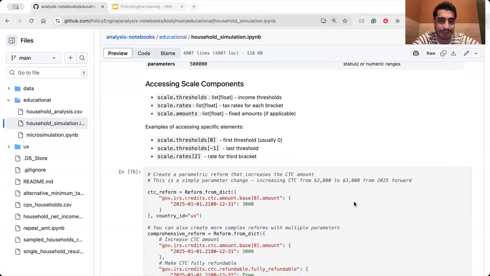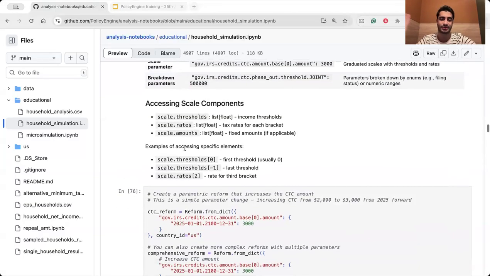About accessing a scale parameter, if you have a scale parameter, we have some thresholds, some rates, and some amounts. An example could be, for a benefit program, you may need to assign an income threshold to be eligible for that program.